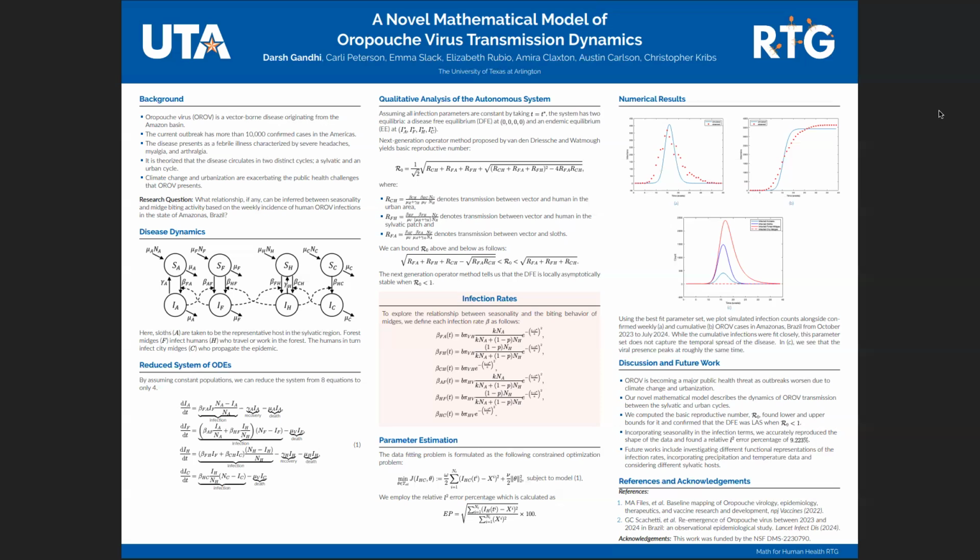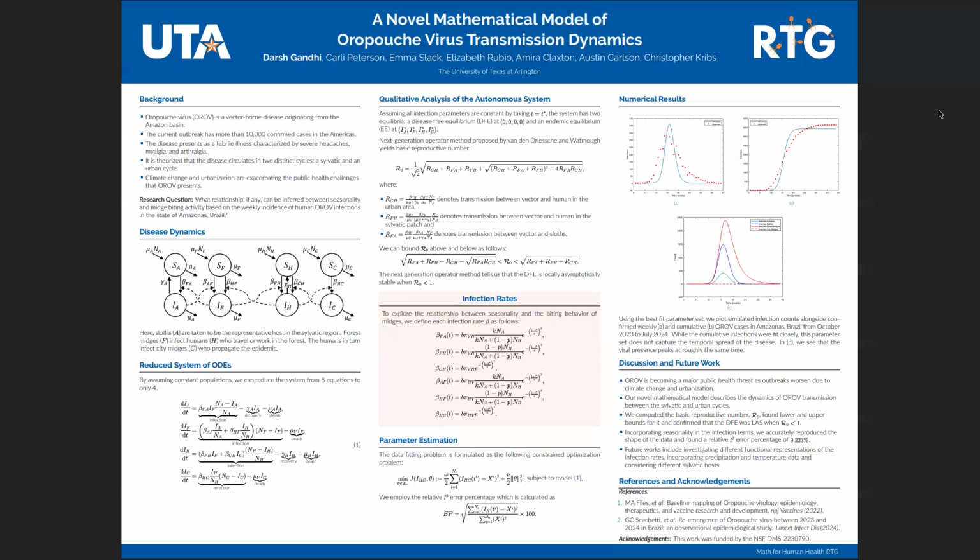We used the next generation operator method to find R naught. You may have heard of R naught during the COVID pandemic, and it's just a numerical representation of how many people one infected individual can infect. We also found an upper and lower bound for R naught, which is useful in trying to control how big R naught is, and we would like to control it in a public health intervention. We want R naught to be less than 1 so that the disease cannot propagate further, and that would mean the disease-free equilibrium is the scenario that we would end up in.